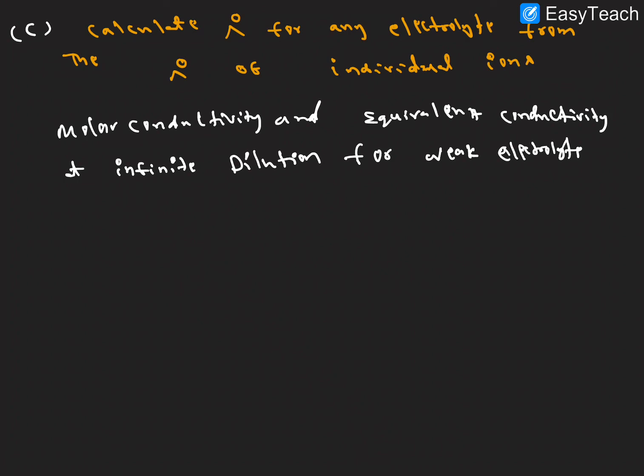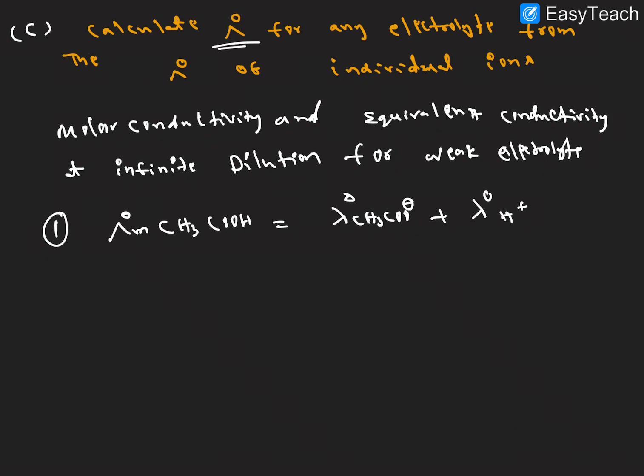So let us discuss an example. You'll get a very clear idea about that. Here, the molar conductivity of acetic acid is equal to lambda at infinity of the acetate ion plus lambda at infinity of the H plus ion. So we can calculate the equivalent or molar conductivity of any electrolyte from its individual ions.